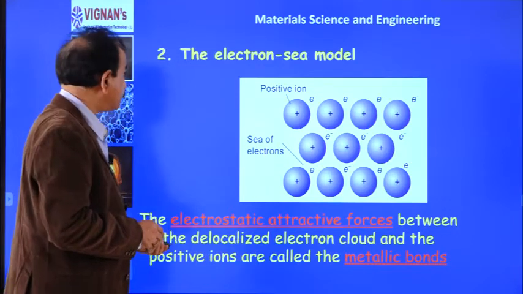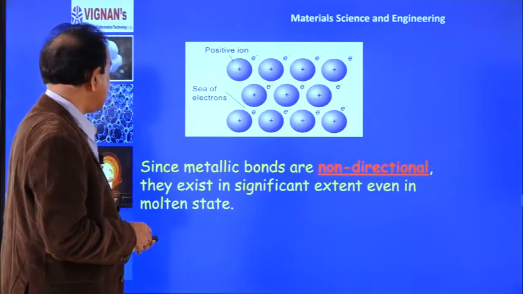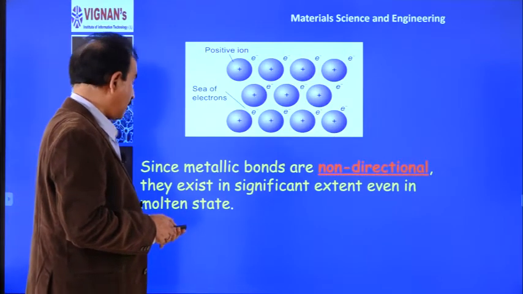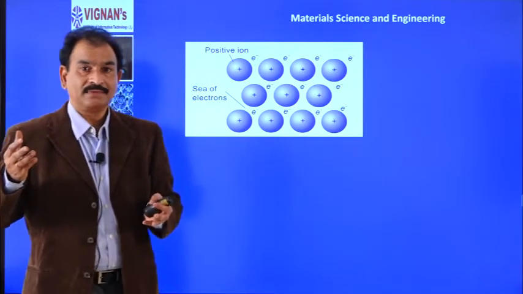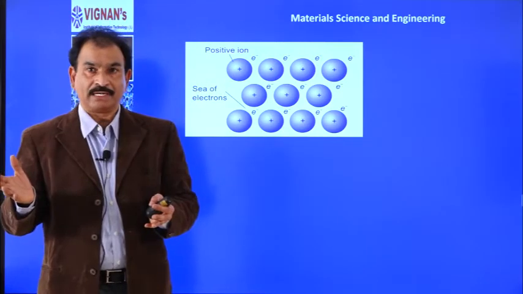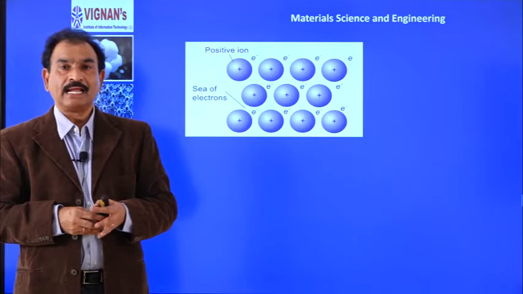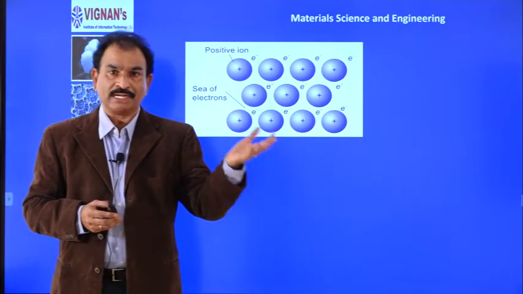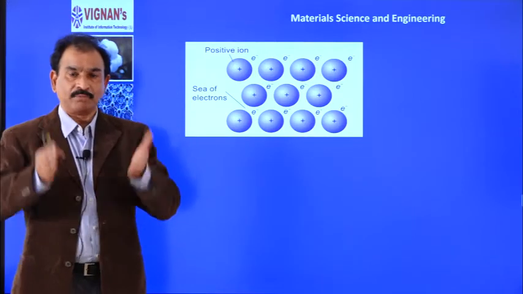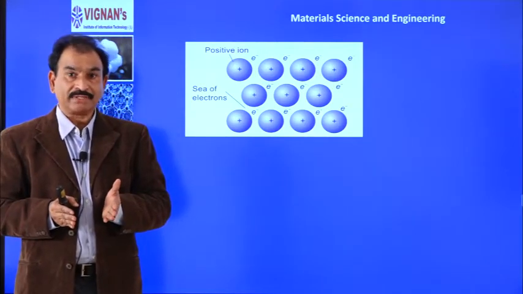Okay. Now, if you remember the nature of ionic bond and covalent bond, we say that ionic bond is a non-directional bond, whereas covalent bond is a directional bond. What is the meaning of that?